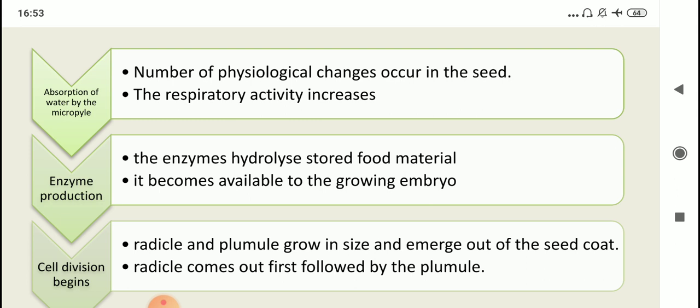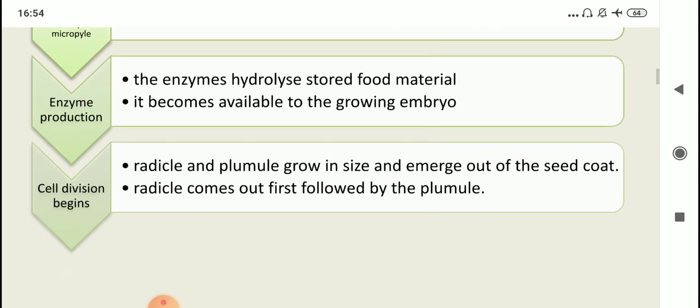Radicle and plumule grow in size and they emerge out. Now one thing here that is important and that you have to notice is that radicle comes out first. Radicle comes out first, and that means root system will start growing into the soil. This is followed by the emergence of plumule, which will give rise to shoot system.